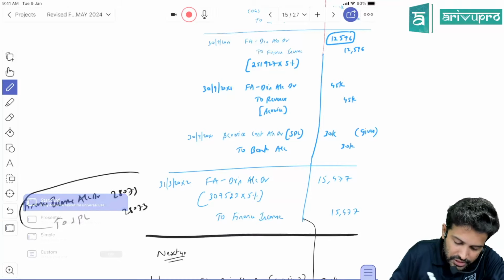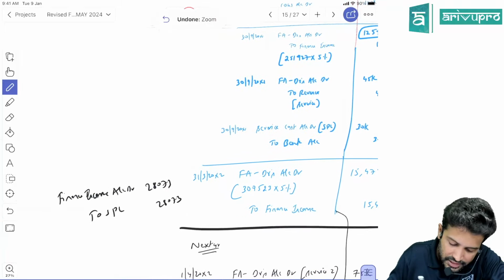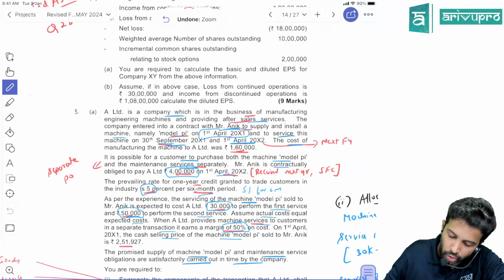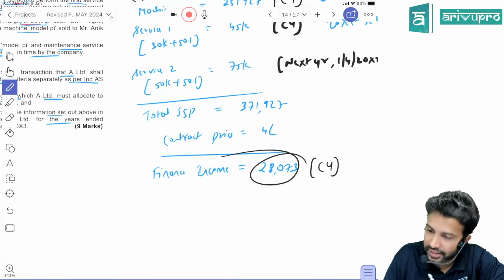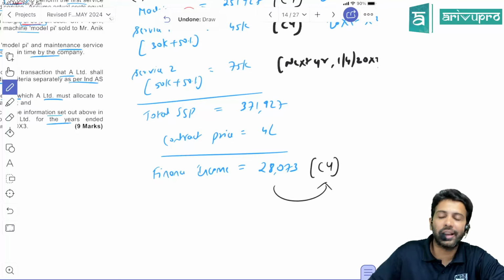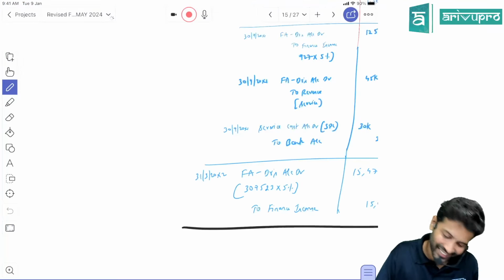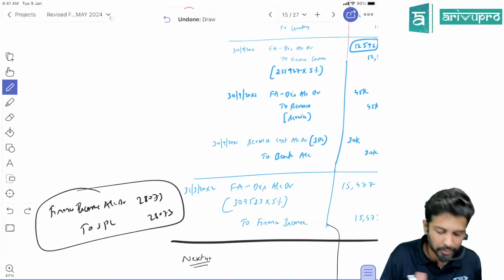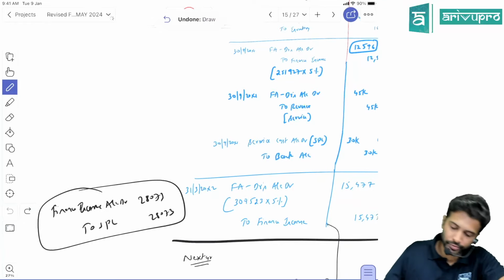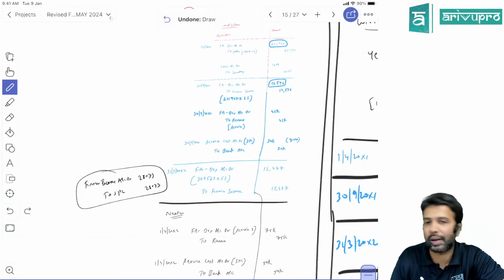28,073. This is on 31st March. One more entry will come for finance income transferred to SPL. That is what I wrote over here. The finance income of 28,073 also will be transferred to P&L in the current year itself. Now able to match out. So this finance income entirely will be transferred off to P&L in the current year itself. So first year ka full accounting drama is done.